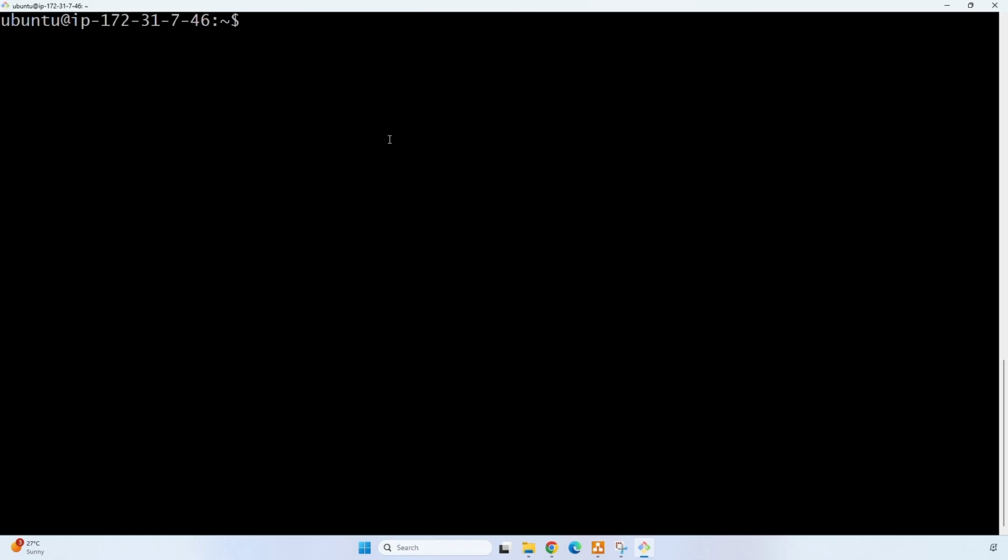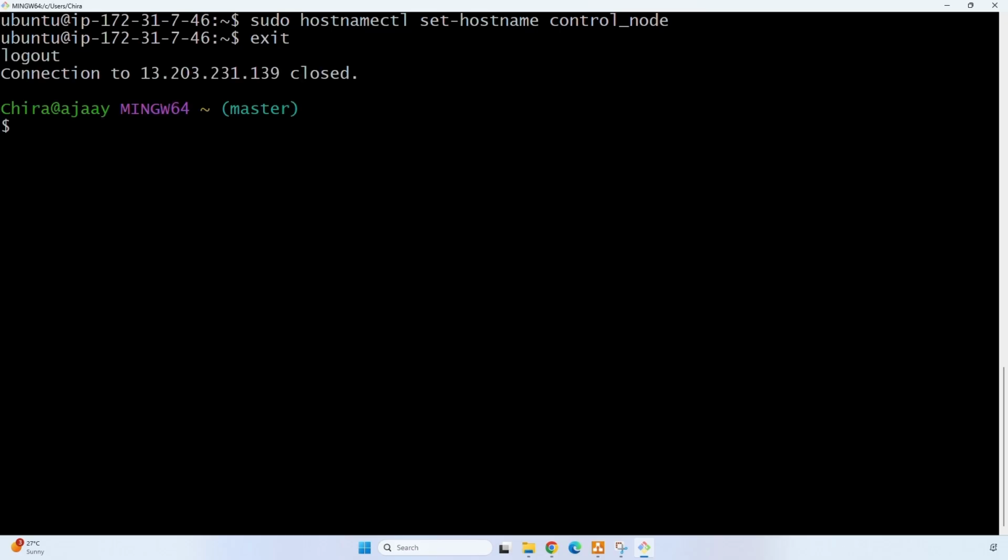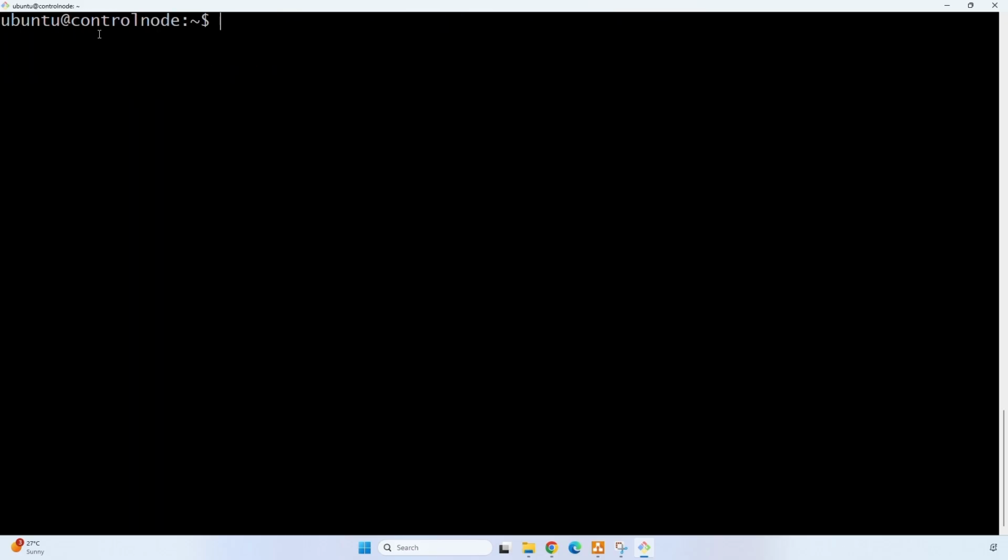Now let's change our EC2 instance name to control node. So now let's exit from this EC2 instance and reconnect again. If we can see here, we have got the control node name. Before we install Ansible in our control node, let's update the existing packages inside this EC2 instance.